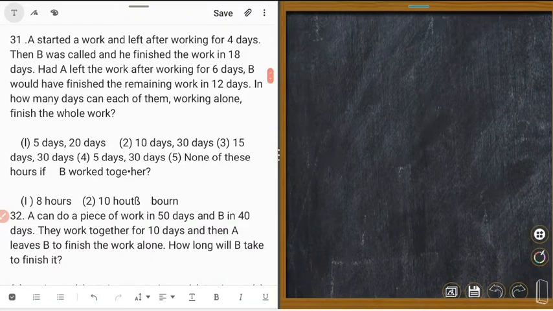Okay. A started a work and left after working 4 days. Could you understand? Then B was called and he finished the work in 18 days. Had A left the work after working 6 days, B would have finished the remaining work in 12 days. In how many days can each of them working alone finish the work? So, let's do it.